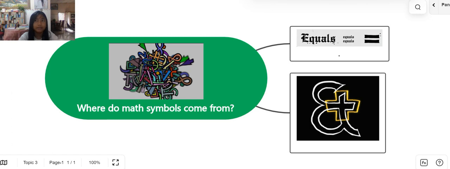What about the plus sign? In the past, when reading math, you would say "2 plus 1." If we didn't have the symbol, we would have to write the whole word plus. But now that we have the symbol, it is a lot easier. Where does the symbol come from? It comes from a Latin word that means "and" in English, and this part of it has the plus sign in it. So people in the past also used it.